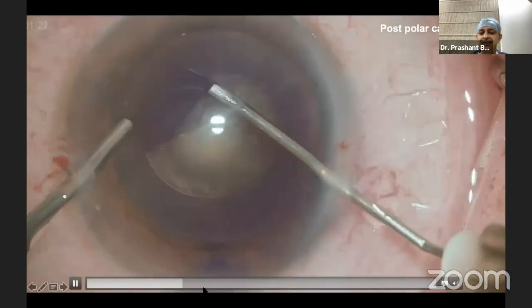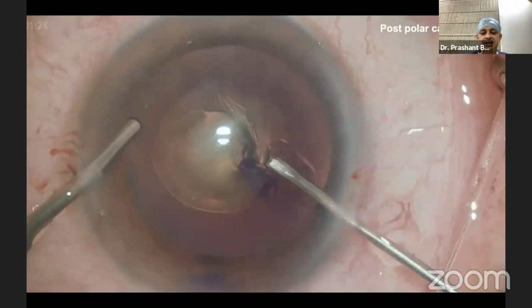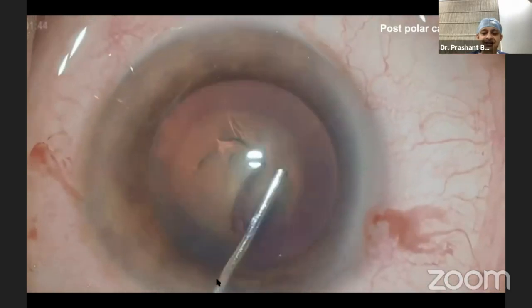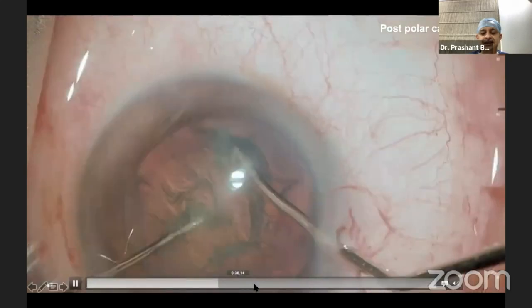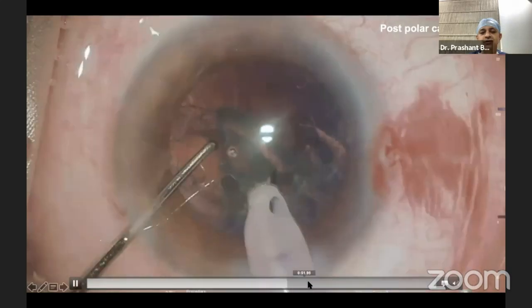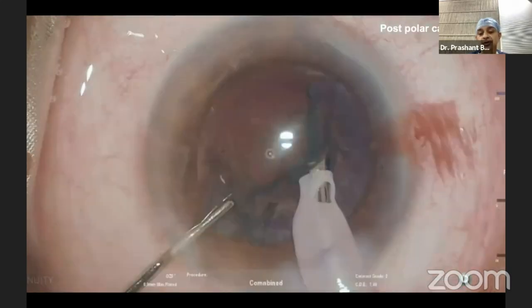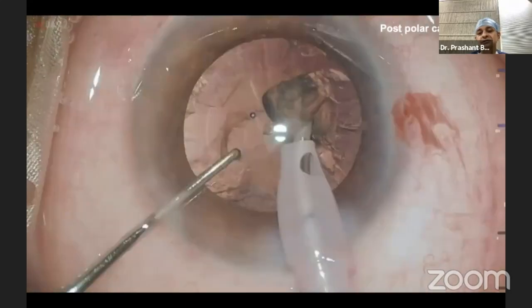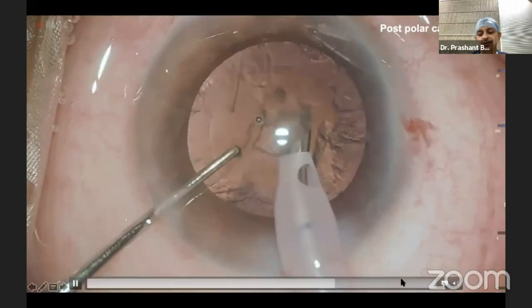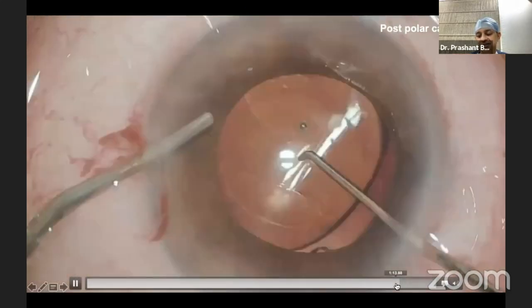So posterior polar cataract otherwise is a nightmare for most of us, with a fear of the posterior capsule giving way. But yes, even this complicated case we do. Here I have done a hydrodelineation, rotating the nucleus, then cracking the nucleus, and then you can see the ease with which I am leaving the cortical fibers. In fact, during cortical aspiration, you can see the last of the fibers because of the sheer magnification, and you can really do a fantastic cortical cleanup. And then this is the IOL implantation.